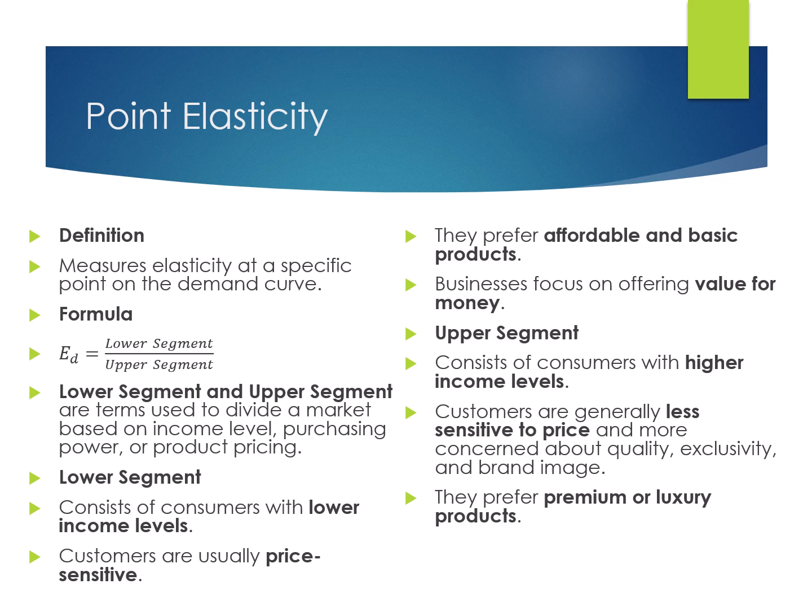Lower and upper segments are terms used to divide a market based on income level, purchasing power, or product pricing. The lower segment consists of consumers with lower income levels. Customers are usually price sensitive. They prefer affordable and basic products. Businesses focus on offering value for money. For example, budget mobile phones, economy clothing brands, and low-cost transportation services.